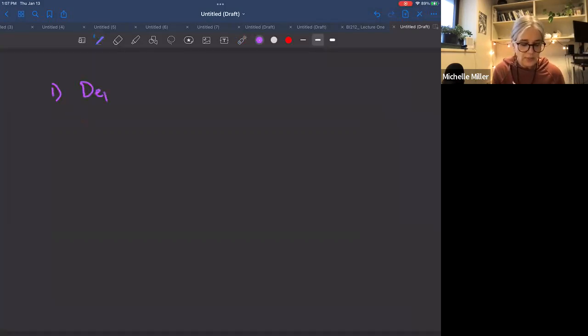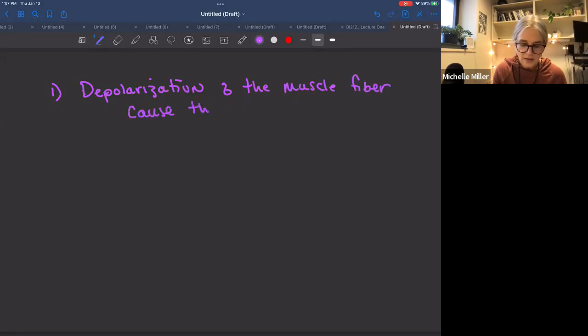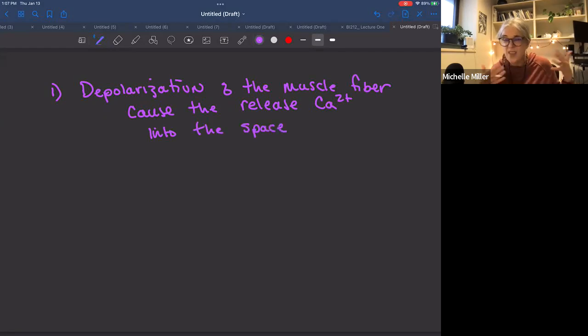Depolarization of the muscle fiber causes the release of calcium ions. And they have it like 2+ instead of plus calcium ions into the space, okay, into the like where the myofilaments are.